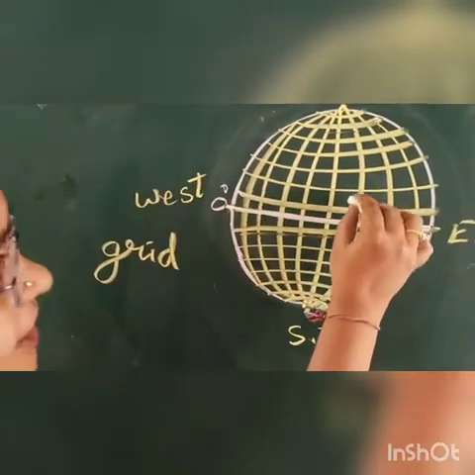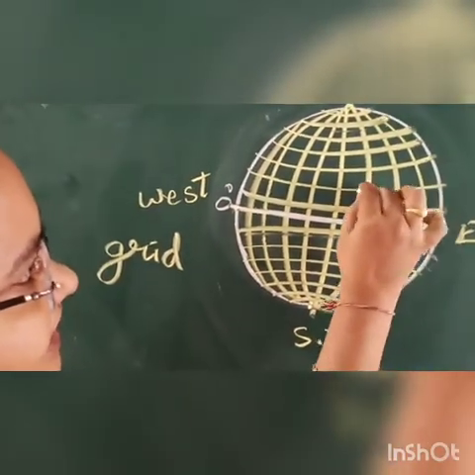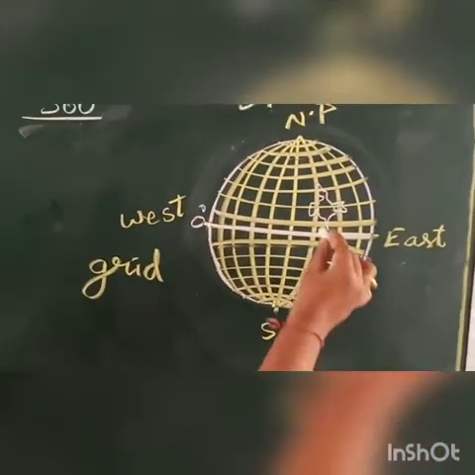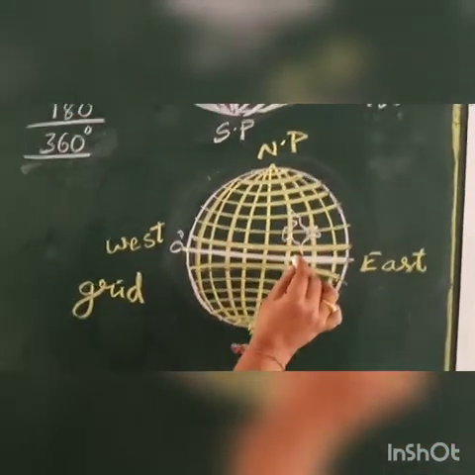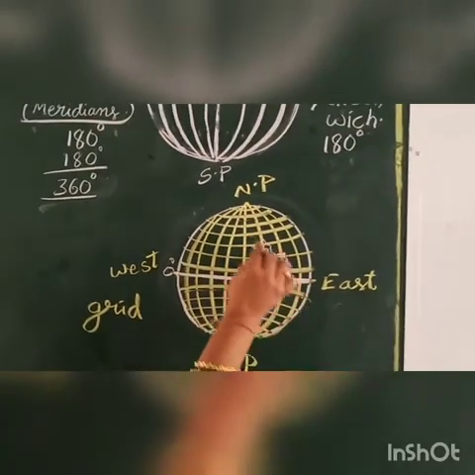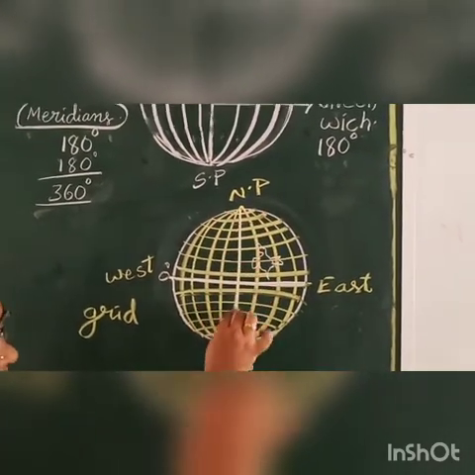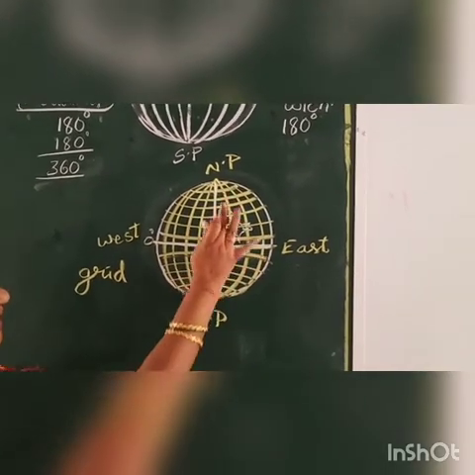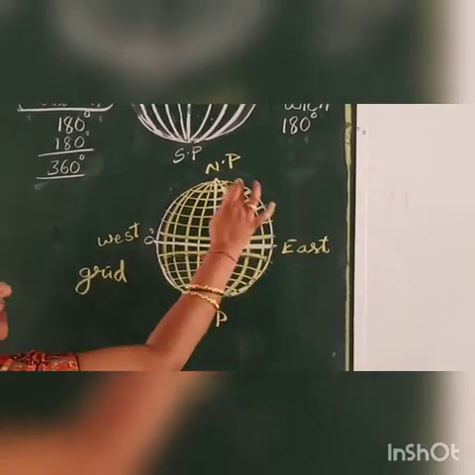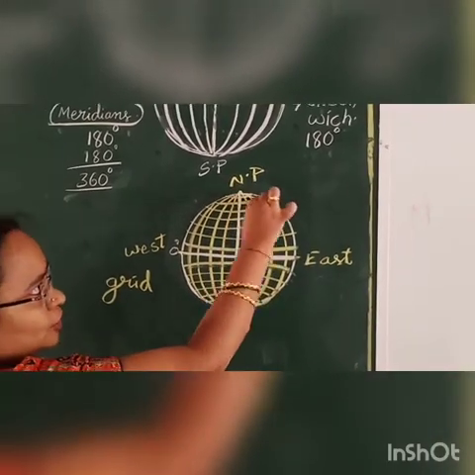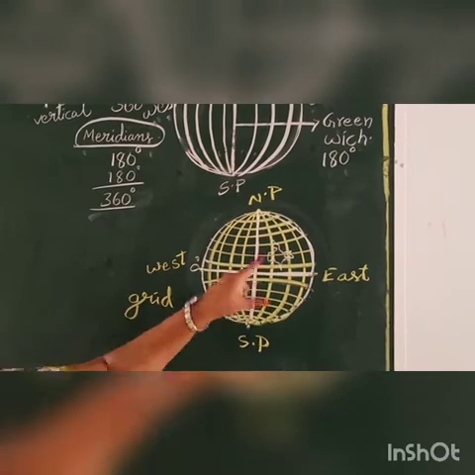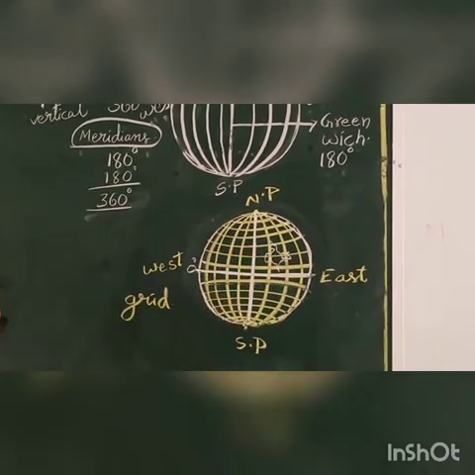Above the equator we have our country India here. Approximately I am drawing here, children. So where is it located? Above the equator, and it is not in the center. This is Greenwich, and it is not near that either. It is located in the northeast part of the globe. So because of this grid, we can identify exactly where our country is located.